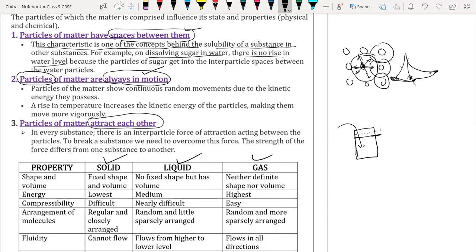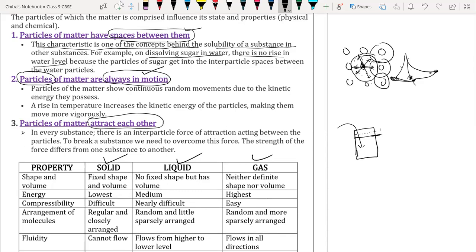The sugar particles acquire place in the space between the particles of matter. That's why when we dissolve a solute like sugar or salt in water, the water level does not rise.